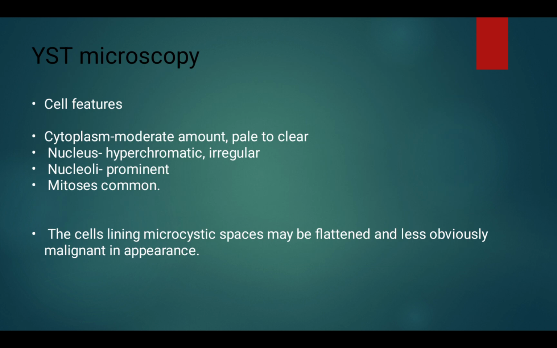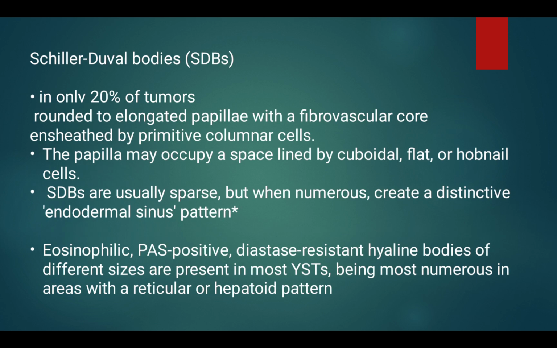This is the YST or yolk sac tumor microscopy. The cell features of yolk sac tumors consist of cytoplasm of moderate amount, pale to clear, and the nucleus is hyperchromatic and irregular, with prominent nucleoli seen, and mitosis commonly occurs. The cells lining microcystic spaces may be flattened and less obviously malignant in appearance.